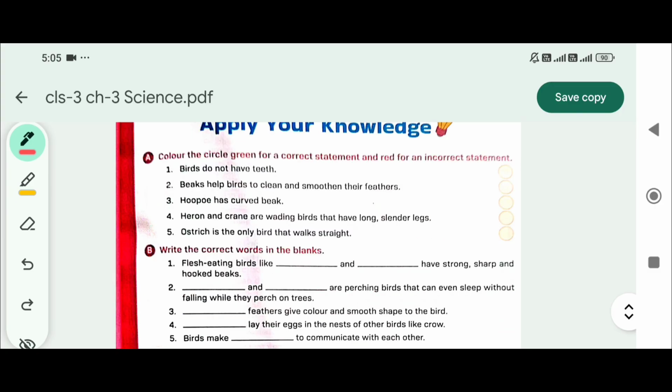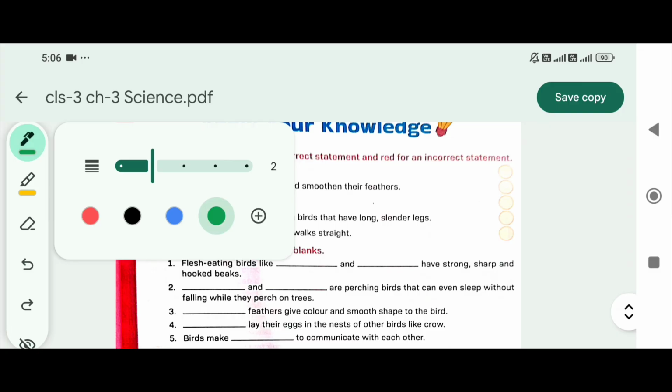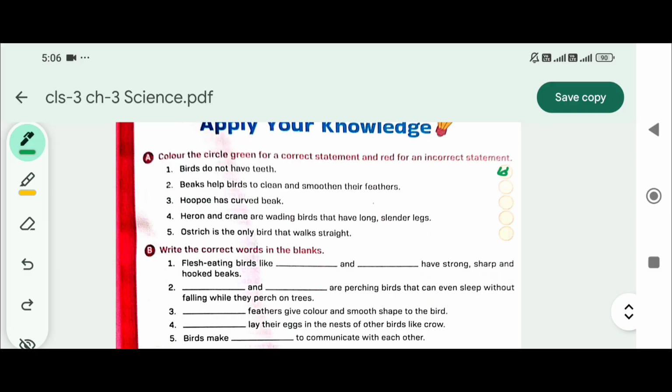Color the circle green for a correct statement and red for an incorrect statement. Birds do not have teeth. Yes. Beaks help birds to clean and smoothen their feathers. Yes.